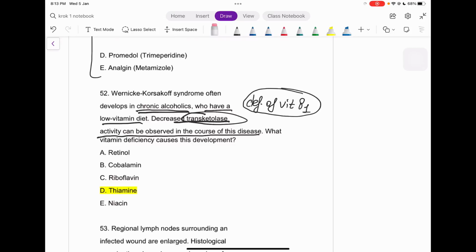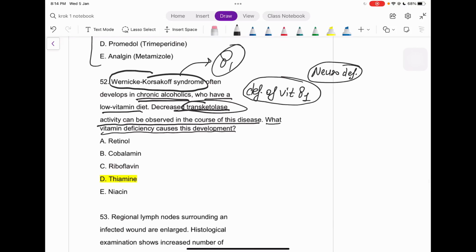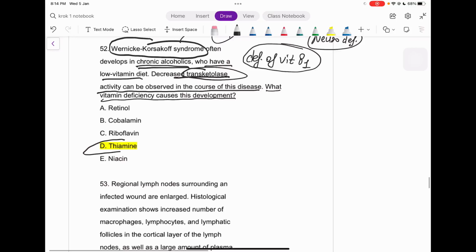They also have some neurological deficit due to this disease. These patients tremble when they are not getting alcohol. So there are a lot of signs of this Wernicke-Korsakoff syndrome. Again, what vitamin deficiency is the cause of this disease? The Wernicke-Korsakoff syndrome is due to only one vitamin, vitamin B1. And what is the name of vitamin B1? That is the answer: thiamine.